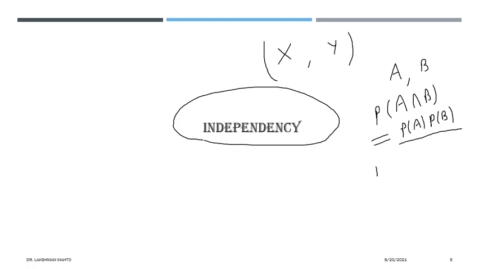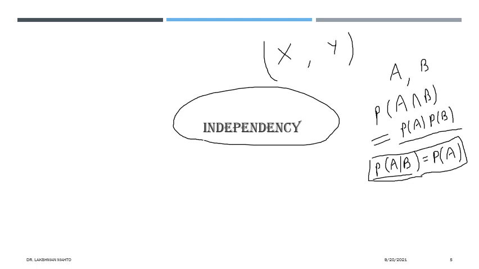There was one more notion of independence, with respect to conditional probability. If you find the conditional probability of A given B, conditioned on B, and you see that this conditional probability is equal to the prior probability, the probability of A itself, then that means the happening of B is not going to affect the happening of A. This is the true mathematical representation of two independent events.